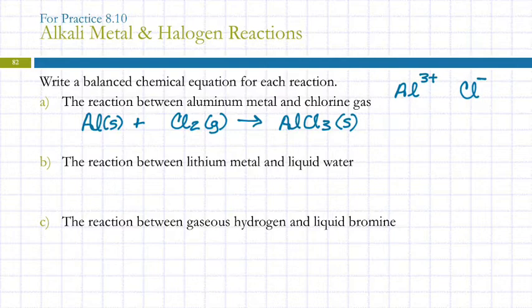Then we need to balance the equation, right? Aluminum and aluminum, that's fine. But here I've got 3 chlorines, and there I've got 2 chlorines. So I could use a fraction, but I don't want to do that. This is an odd-even issue. If I double the odd thing, it becomes even. Of course, then I have to take care of the aluminum because I messed that up. Now I've got 6 chlorines, and so if I put a 3 in front of that, I can balance it.